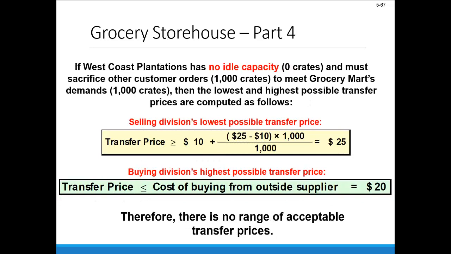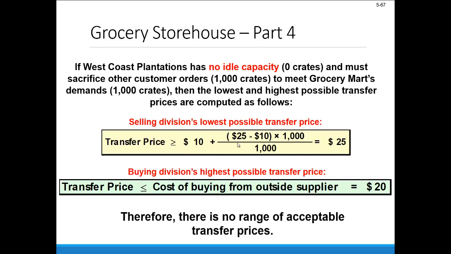Now let's assume instead that West Coast Plantations has no idle capacity. So they're currently selling everything they produce to outside customers. And in order to fill Grocery Mart's demands of 1,000 crates, they're going to have to give up 1,000 crates of regular sales to fill that internal transfer. That changes the equation. Now the lowest possible transfer price for West Coast Plantations is going to be the $10 variable cost per crate plus that lost contribution margin on external sales.